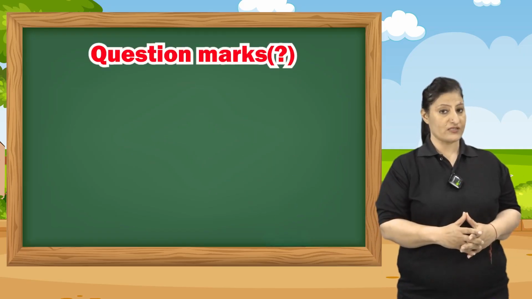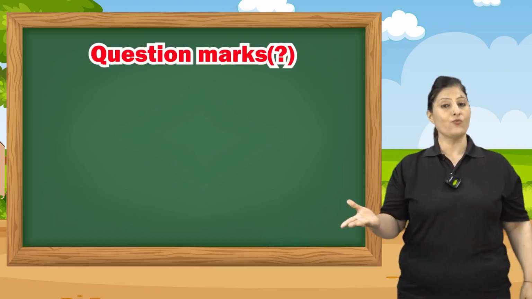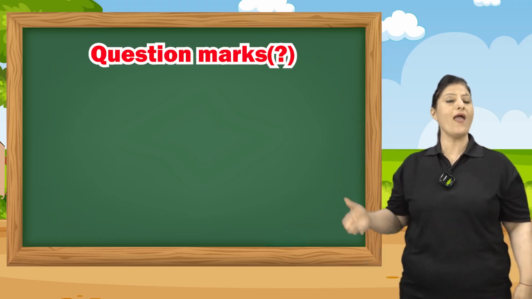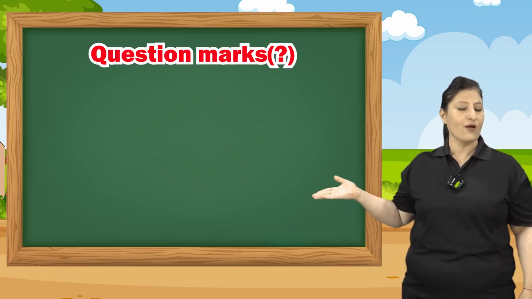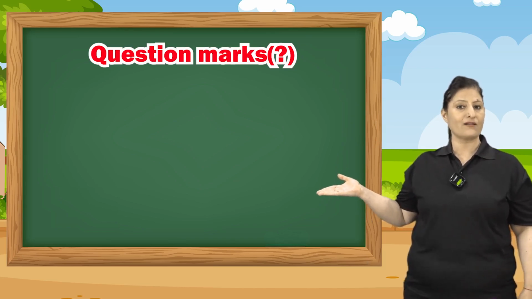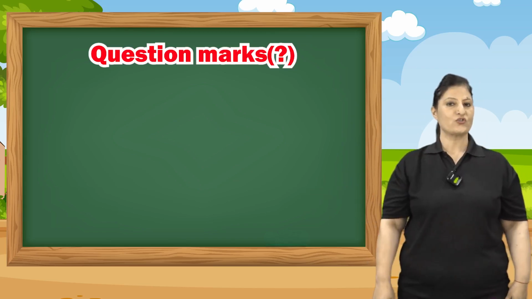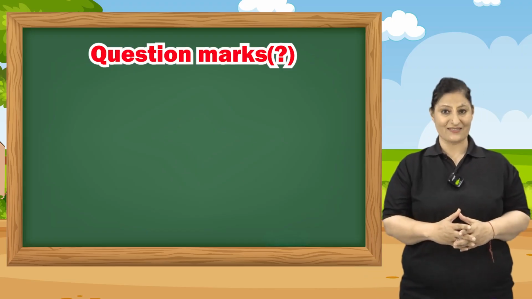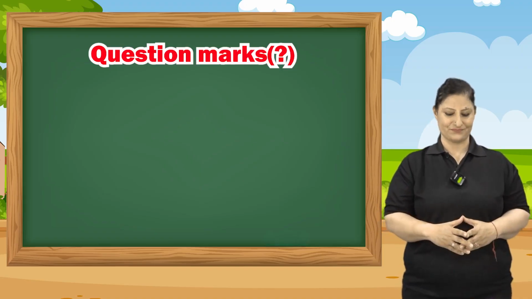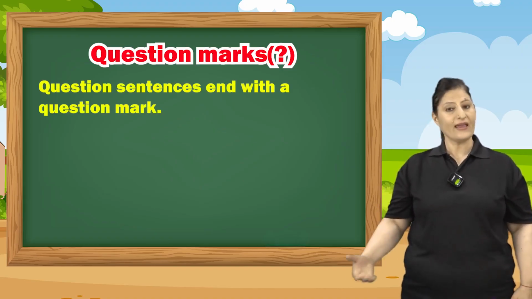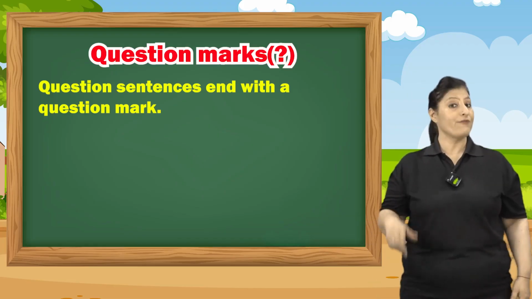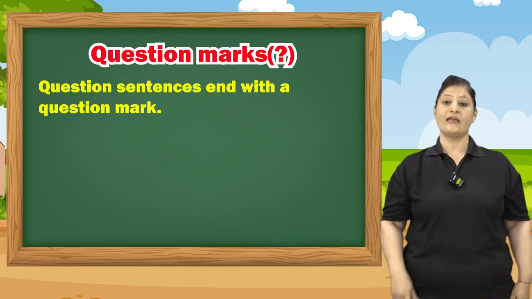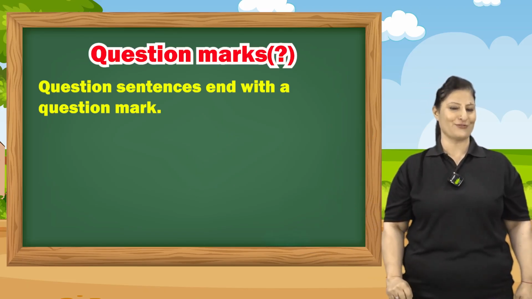As the name suggests, question mark means when you are asking a question, so you have to put a question mark. Very easy. Children, please look here carefully. The question mark looks like this. And why do we put a question mark? Because we are asking the question. Question sentences always end with the question mark. Whenever you are asking a question, you have to put a question mark. It is compulsory. It is mandatory.